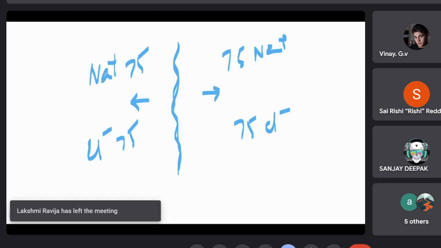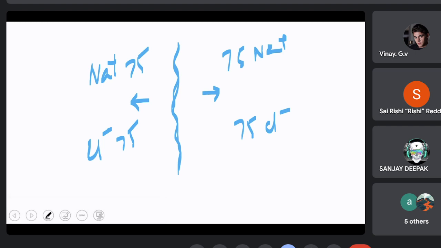My question to you is, in equilibrium, is there any movement of sodium ions and chloride ions or not? There is no movement. Any other answer? Any other answer?